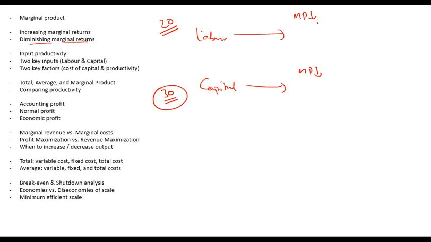When you employ lesser of labor, its marginal product will increase, and when you employ more of capital, its marginal product will decrease, and eventually these two will converge. So if one of the resources has higher productivity, you should employ more of that resource until both become equally productive. So you should choose to invest in the resource which gives you higher productivity.